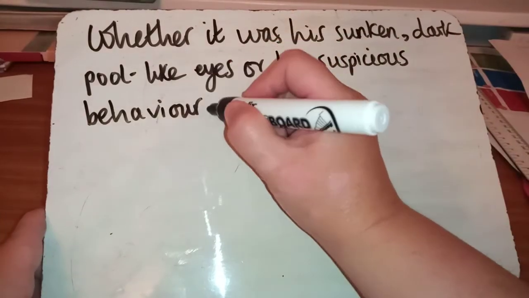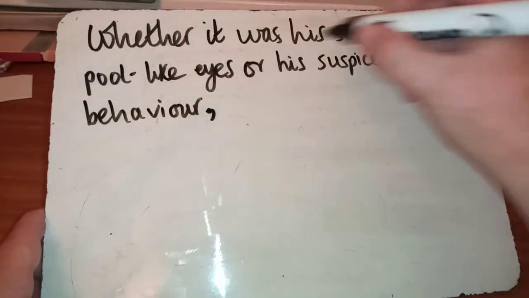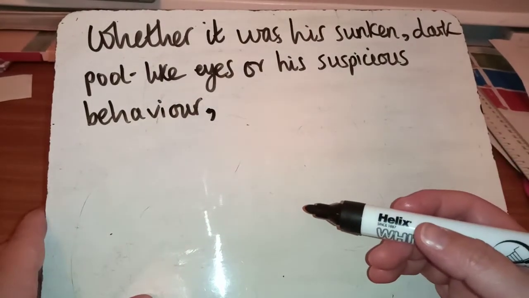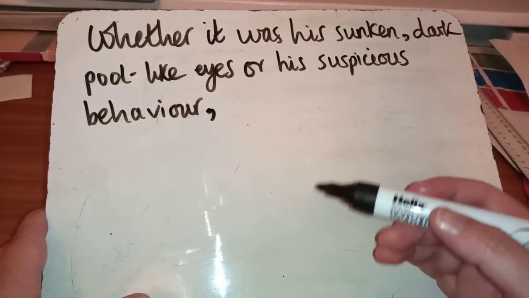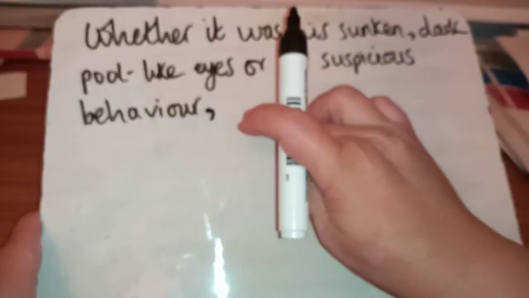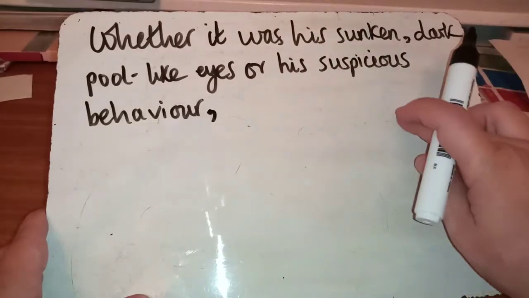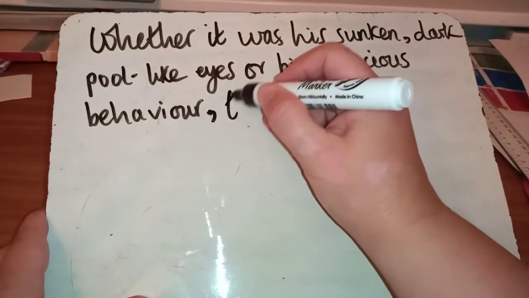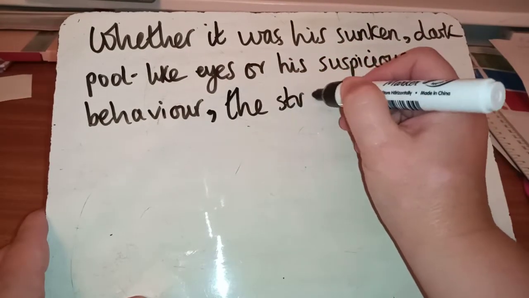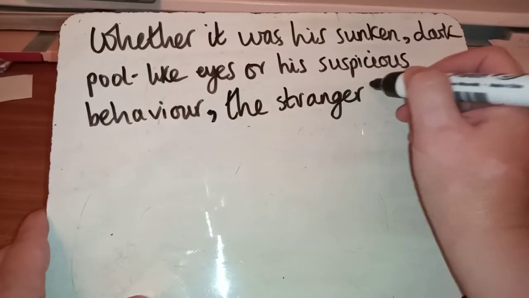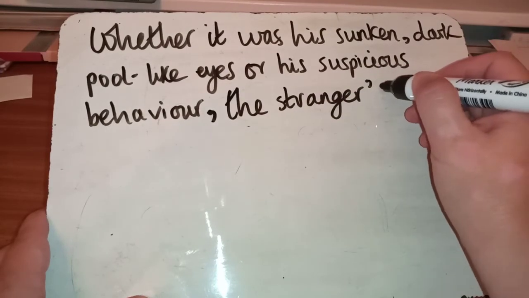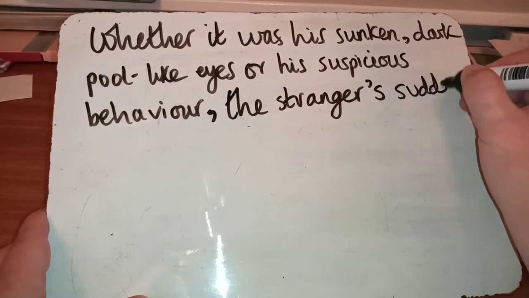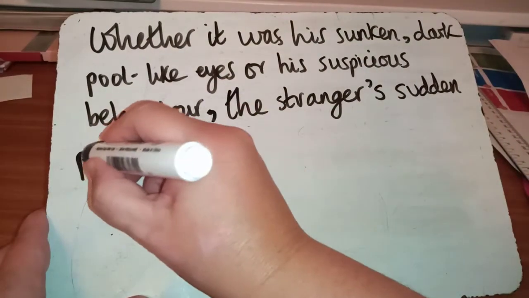Then we can put a comma. Now that whole bit there that we've done right up to the comma, that is our subordinate clause, okay? If we were to remove that and just have what comes next, it would make sense on its own. The stranger's sudden presence, the stranger's, I must have my apostrophe to denote possession there. The stranger's sudden presence.